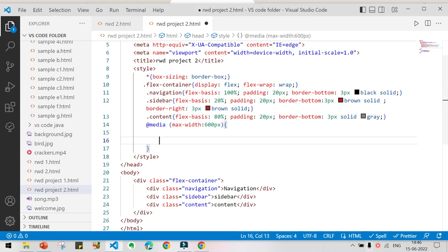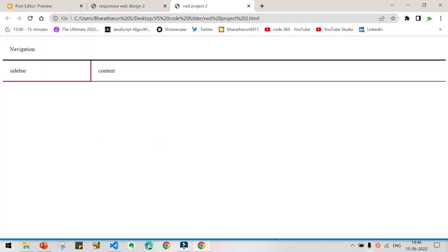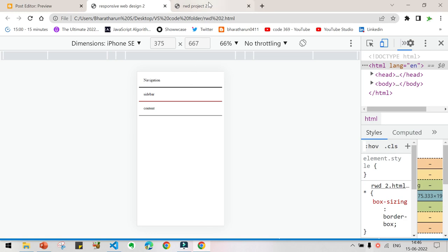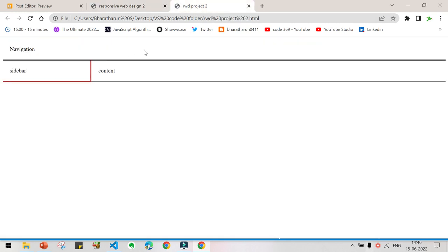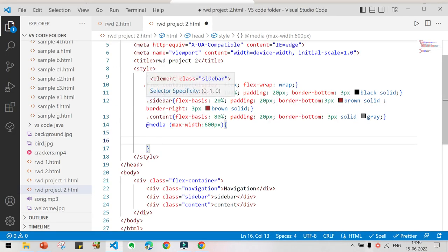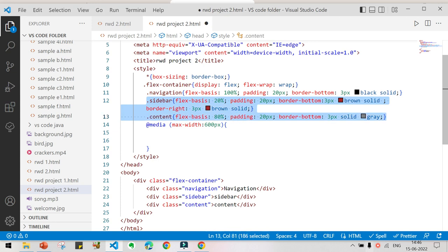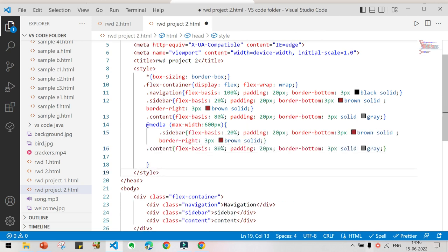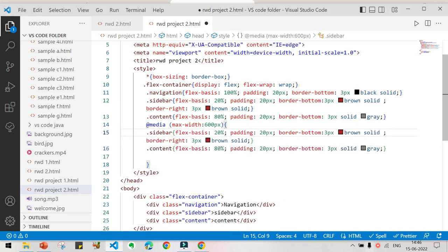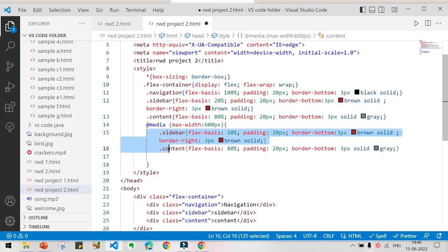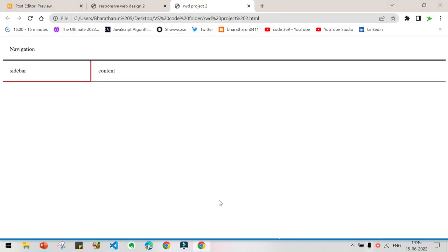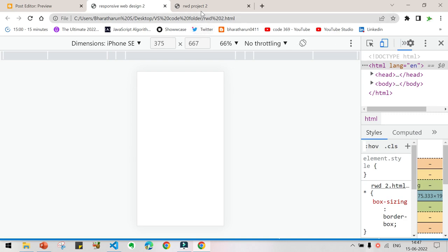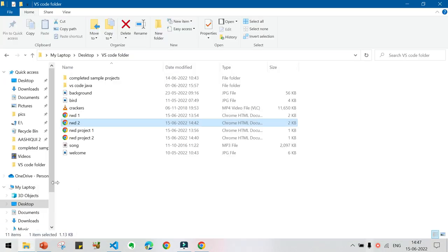So go here, and one thing you can understand, with the navigation flex item you are not going to do anything. Only with the sidebar and content are you going to change. So copy this whole thing and paste it here. The only thing you are going to do is change the values. That's it.